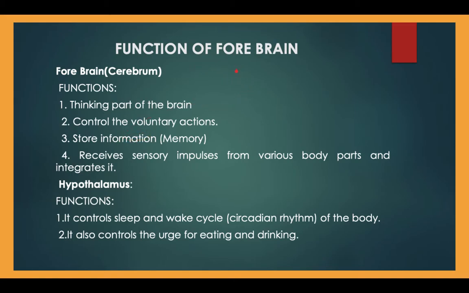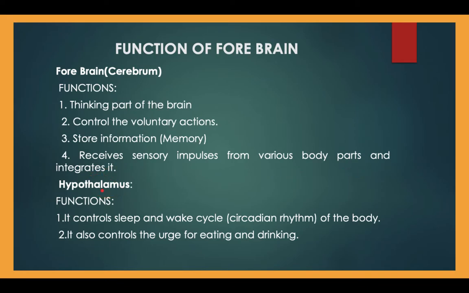Now, once again, a quick recap of the functions of the forebrain. Forebrain, as you know, is known as the cerebrum. It is the thinking part of the brain, responsible for the thinking process. It controls all our voluntary actions, stores information and is responsible for memory retention. It also receives sensory impulses from various body parts and integrates them.